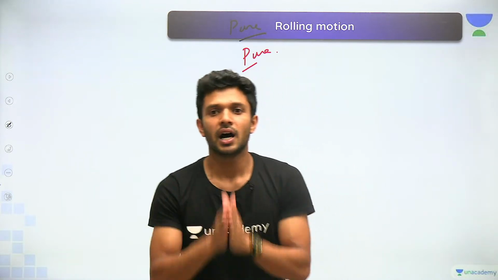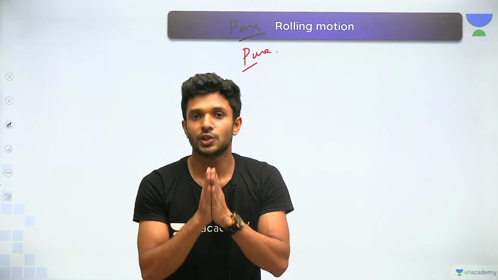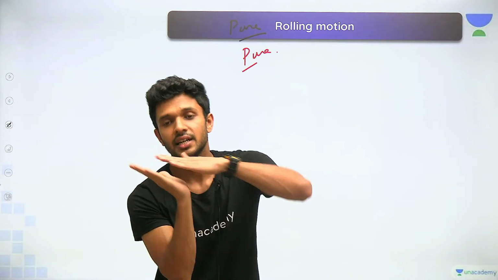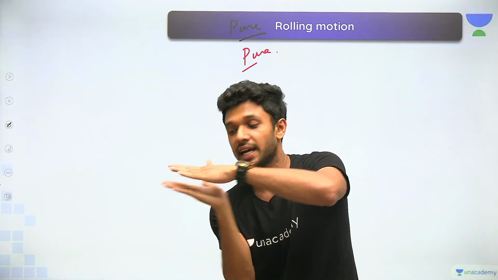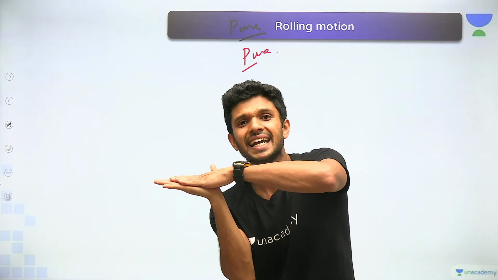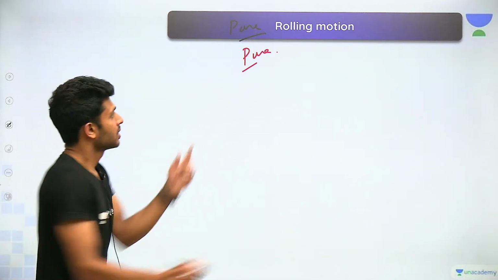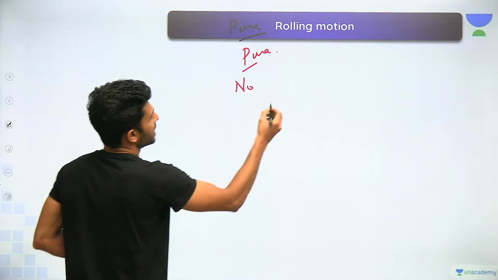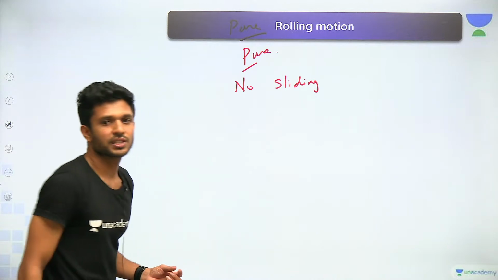Understood? Now, a rolling motion is said to be pure whenever there is no sliding between the surfaces in contact. And when will this happen? Pure rolling motion happens when there is no sliding between the surfaces in contact.